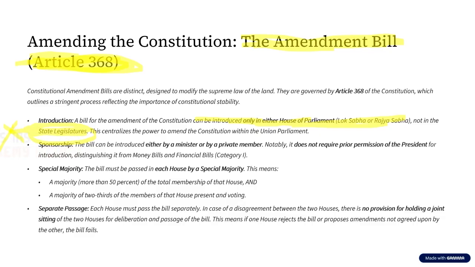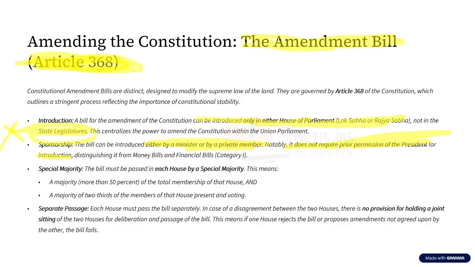Now, who can introduce it? It can be introduced either by a minister or by a private member. Anybody, either the minister or a private member, can introduce the bill. Now, does it require the prior permission of the president? No, it does not require the prior permission of the president for introduction. For introduction. Clear?